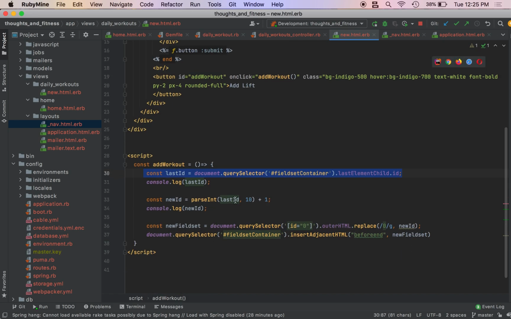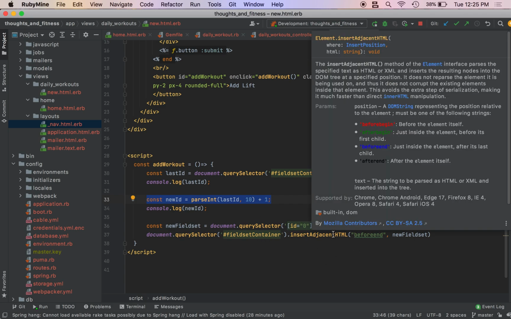Then we want to see, okay, what's the last ID? We're going to create a new one. So the first one will be 1, the second one will be 2. So if we're creating a new one, it will have a new ID of 2. And then what we want to do is select the new fieldset, and then replace it with a completely new form.